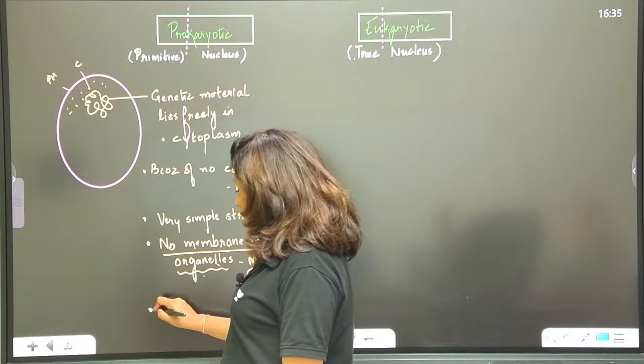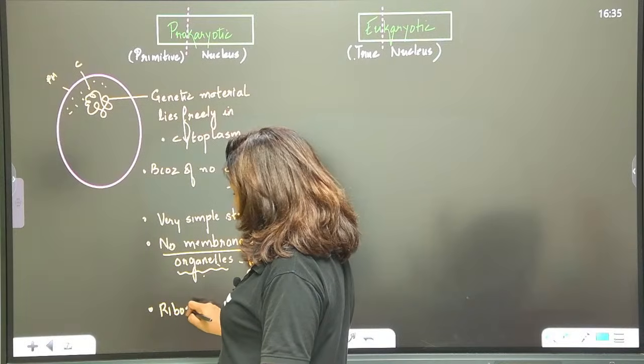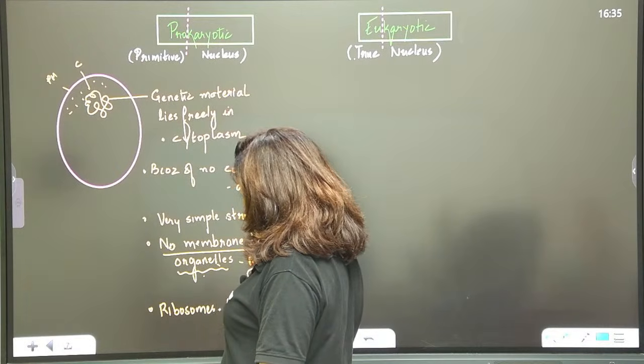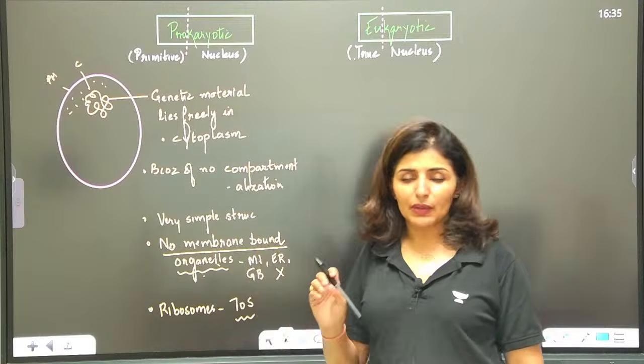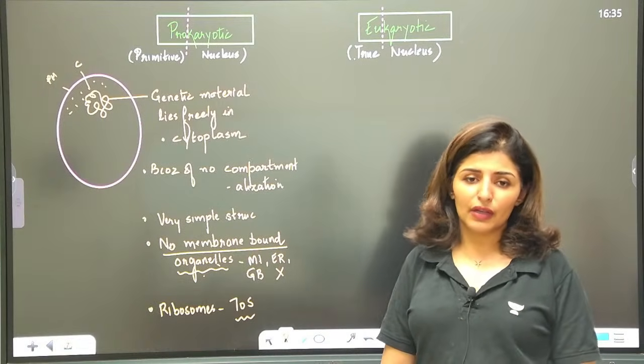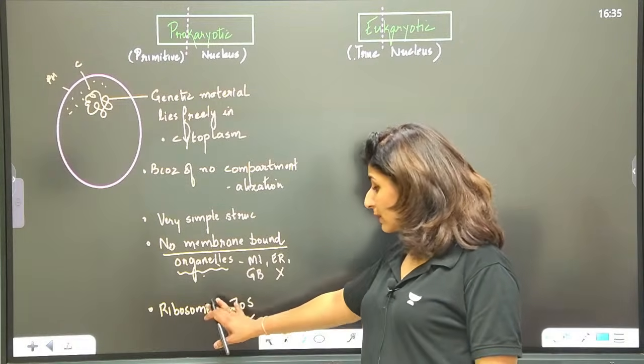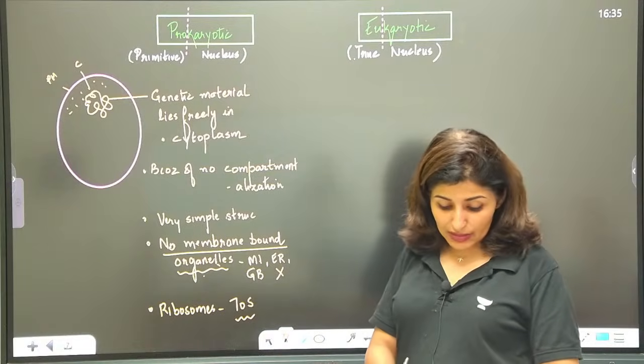Even the ribosomes are of a very small type. So ribosomes are also small and we call this type 70S. What does 70S exactly mean? We'll discuss under the topic of ribosomes. Is that clear? But they are small, they are primitive type. Please tell me these points are clear.